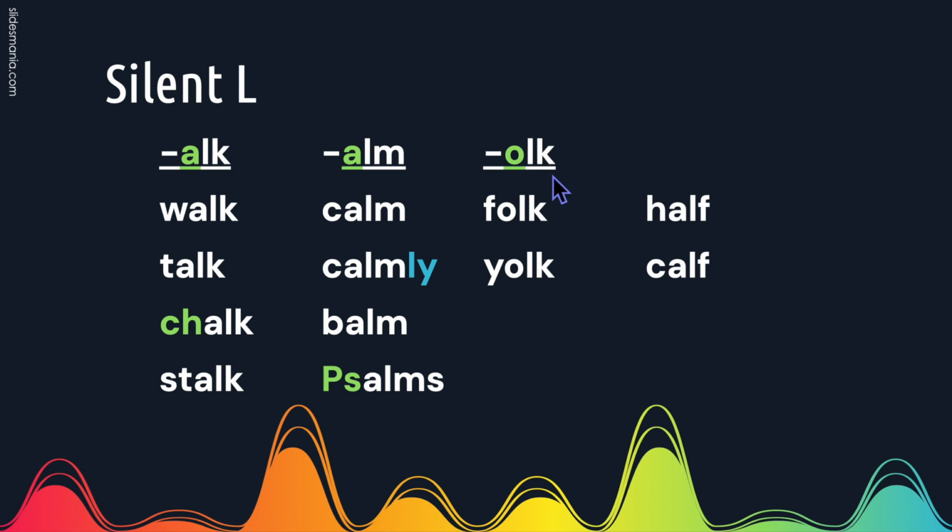Two words follow this pattern with a long O and a silent L. Folk and yoke. And two more common words are half and calf.